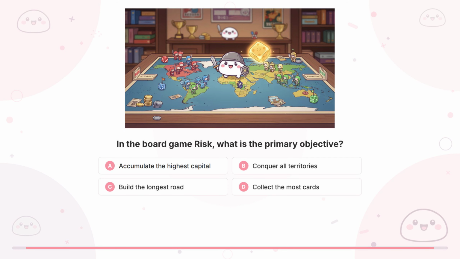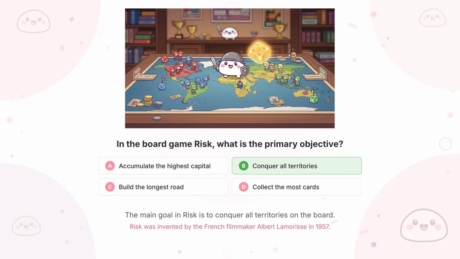Question 10. In the board game Risk, what is the primary objective? A. To build the longest road. B. To conquer every territory on the board. C. To collect the most resources. D. To form an alliance with a neighboring player. Drumroll, please. It's B. Conquer all territories.